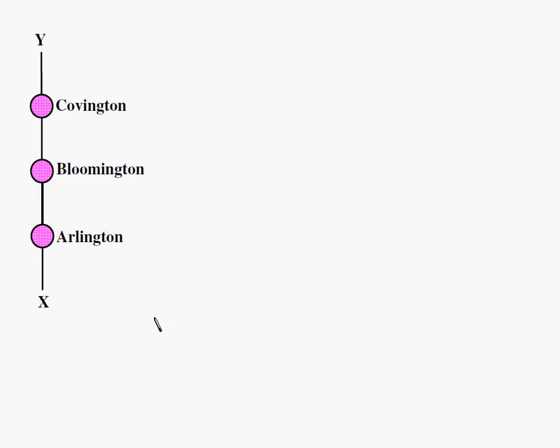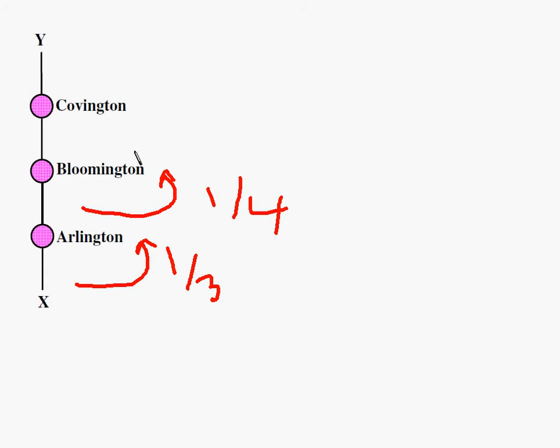So let's summarize the problem. I have a bunch of cars here. One-third of the cars enter Arlington. However many cars enter Arlington, twice as many come out. One-fourth of the cars that were between Bloomington and Arlington enter Bloomington. Of course, twice as many cars leave Bloomington, and however many cars were between Covington and Bloomington, one-fifth of them enter Covington.